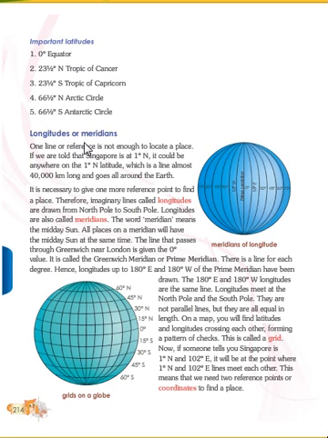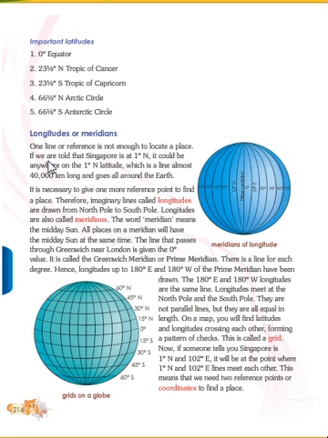So longitudes are meridians, right? So let's learn about the latitudes, the longitudes and the meridians. You can find meridians here. See, meridians of longitudes. One line of reference is not enough to locate a place. A single line cannot indicate all the places, right? So we require more lines to locate the places.